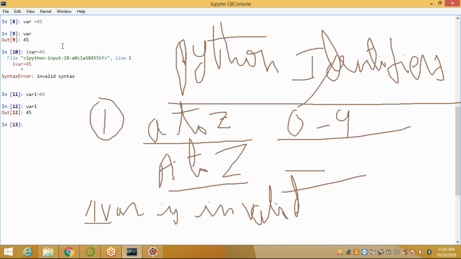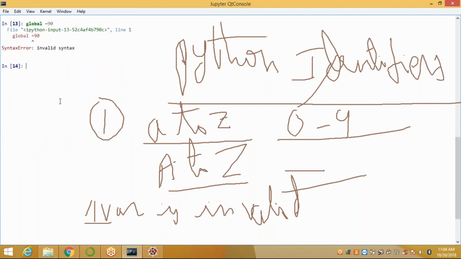Next, suppose I take a keyword, global, which is a keyword. Automatically when I type global, it displays green color. When I give 19, it displays invalid syntax. Why? Because we are using a keyword to define an identifier. So it's wrong. You don't want to use any keywords to define an identifier, variable, or function name.